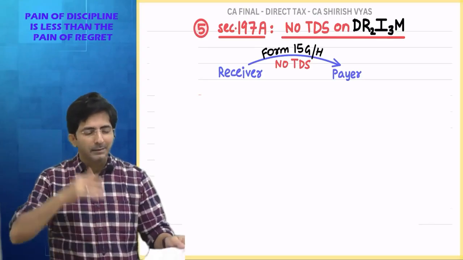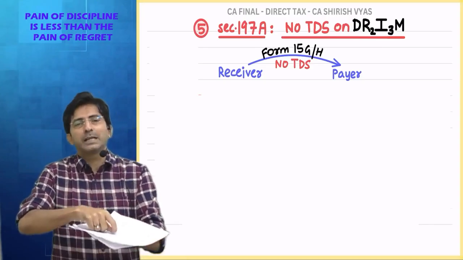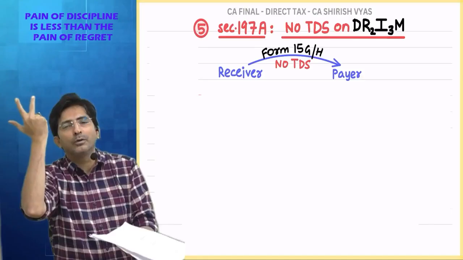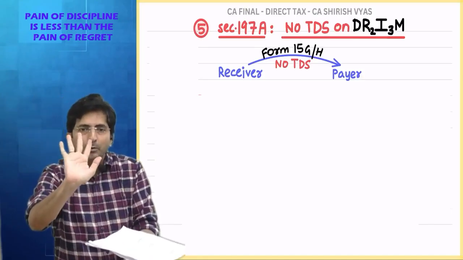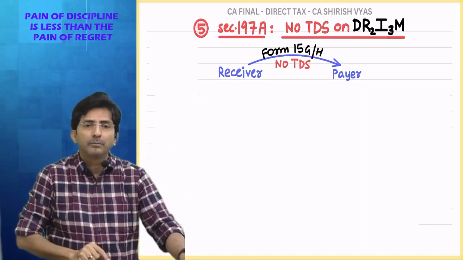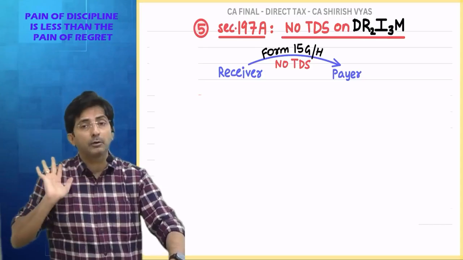If someone says, who will come to know, I will just fill a form and sign it. I just have to say my income does not cross the basic exemption. Who will come to know? See, you are thinking who will come to know. But you know, once I give this form to the company, the company will pass it on to the IT department. And if they come to know, I will have to bear the consequences.